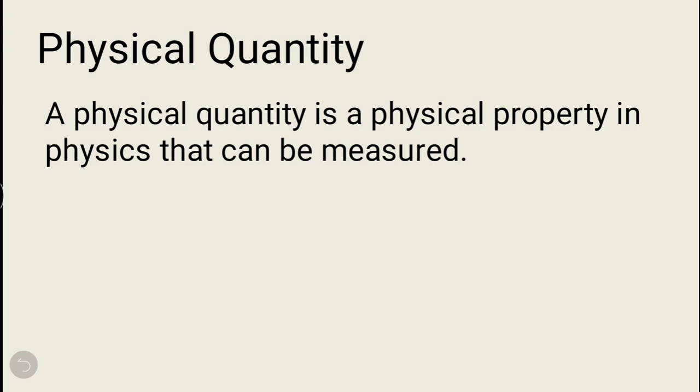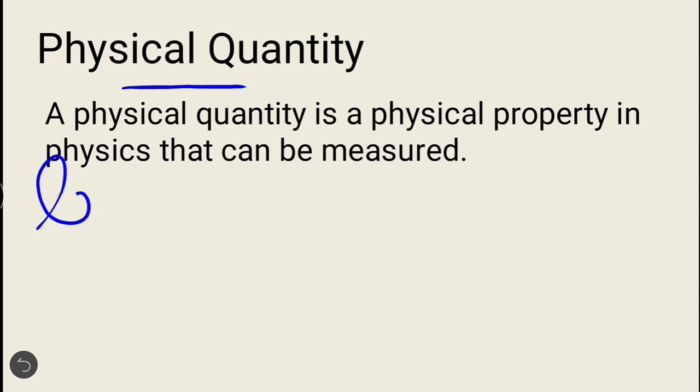Now physics is known as the exact science. Why? Because in physics exact measurements are done. That's why the term physical quantity arises. So what does this quantity mean? A physical quantity is a physical property in physics that can be measured. Let us take some examples to understand.